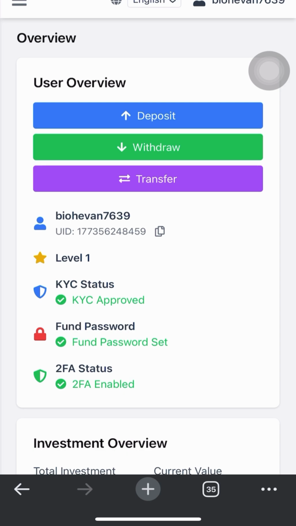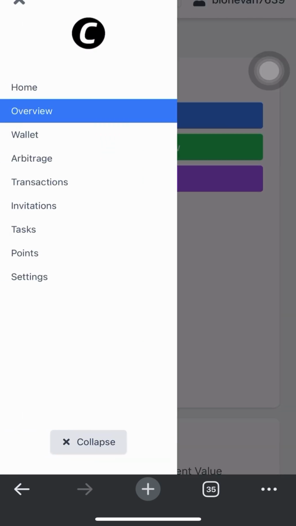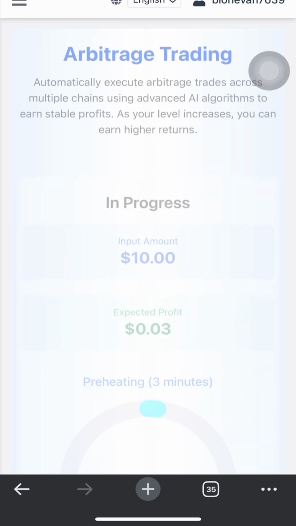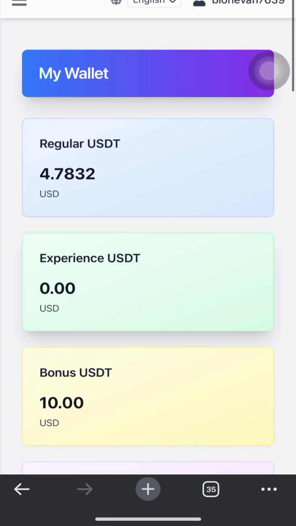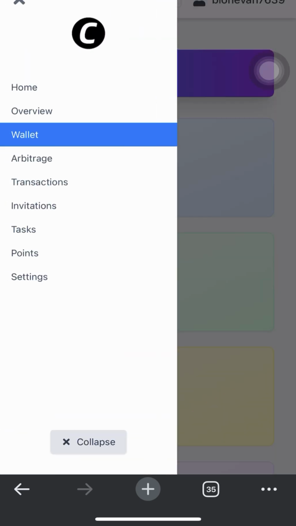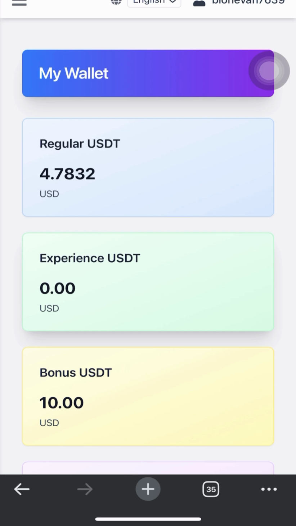So this is it. You can trade twice a day as a starter, and you can withdraw your money anytime you want. You can just relax like this, wait for it to be done, go to your wallet, and withdraw your money. As simple as that.